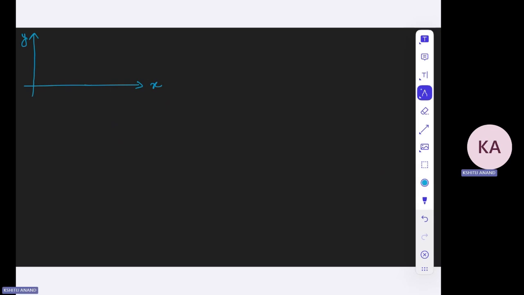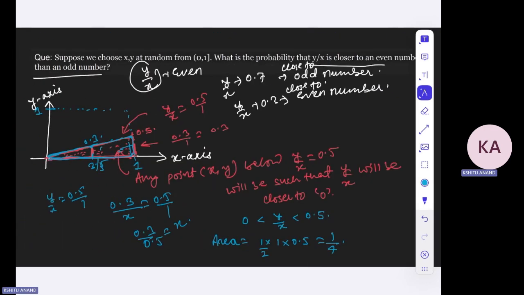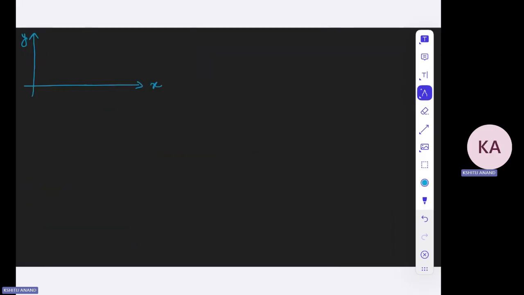Now let us consider a different triangle. So far we considered y by x greater than 0 and less than 0.5. Now let us consider y by x greater than 0.5 and less than 1.5. You can check similarly that such a ratio will be closer to 1 than 0, and so it is closer to an odd number.